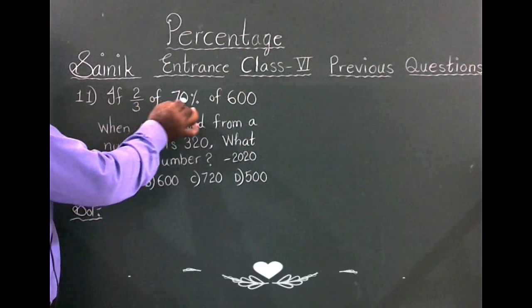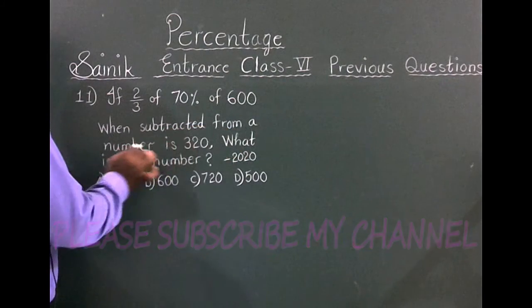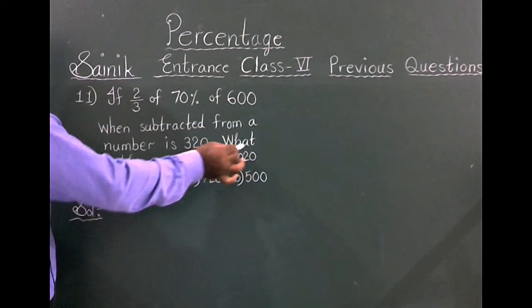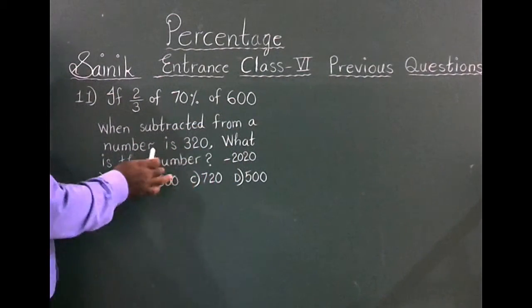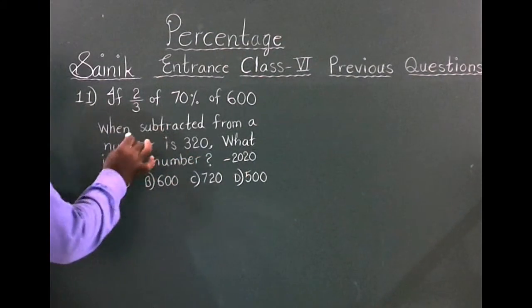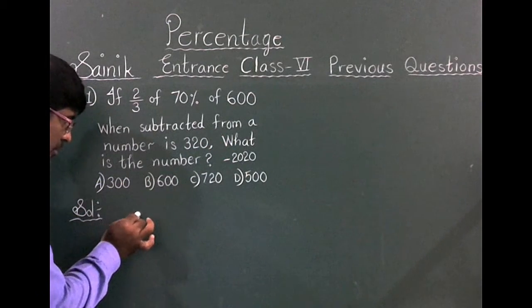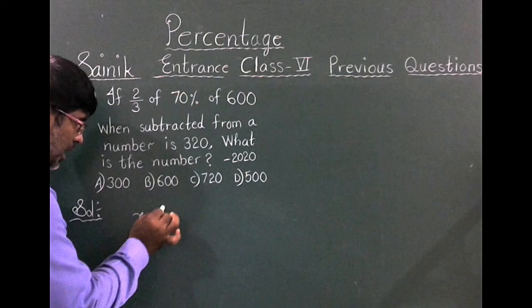If 2 by 3 of 70% of 600 when subtracted from a number is 320, what is the number? This problem was asked in the year 2020. Let the number be x.